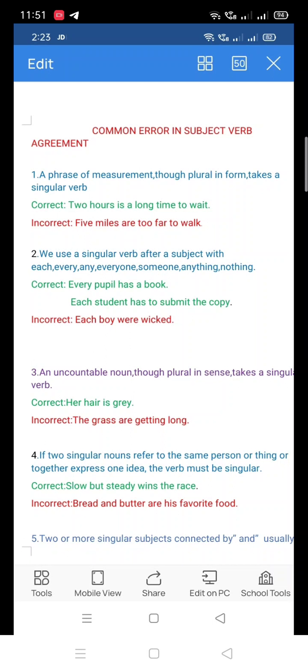You can say time and tide waits for none. Time and tide waits for none. That is, time and tide here together express one idea. So the verb should be waits for none.